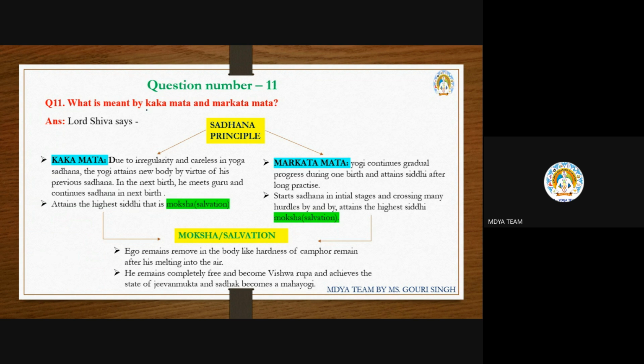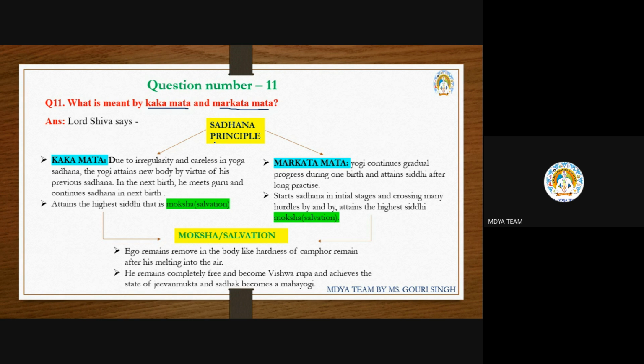Here Kakmat means crow. What is the principle of the crow and what is the principle of the monkey? Whenever a bird is searching for food, what happens to that bird or crow? Here the example is given directly on the crow. When a crow sees food or fruits on a tree, there are many trees, so what is the situation of the crow?